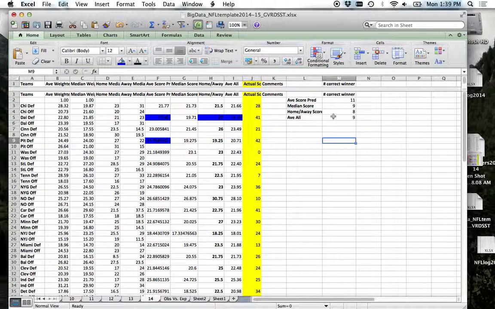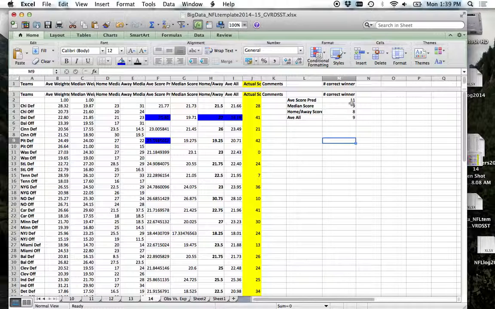So it was the average weighted score that gave us the best prediction on who would win these games or not. And in fact, it's pretty substantial. I mean, we got 2 games that we wouldn't have got. So we were just surveying 15 of these games, right? Using strictly numbers, using mathematics, we predicted 11 out of 15.